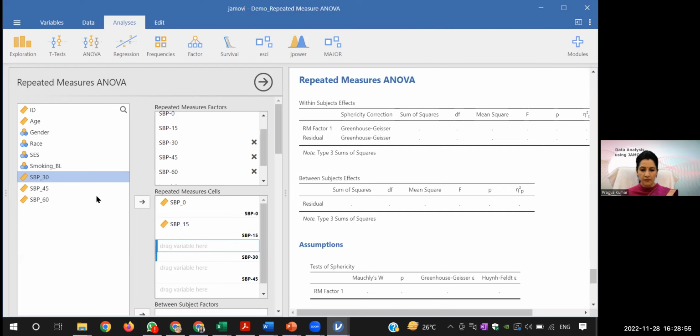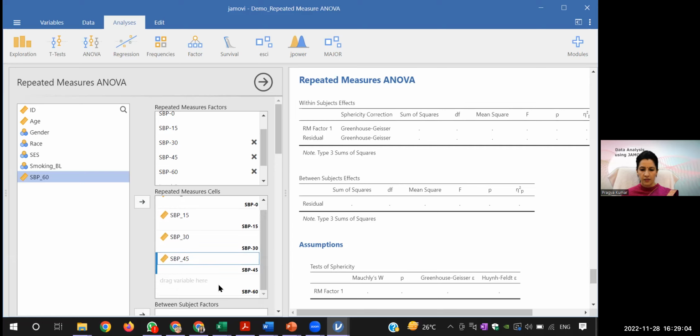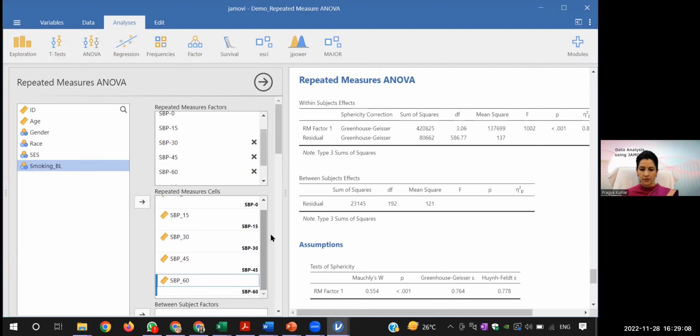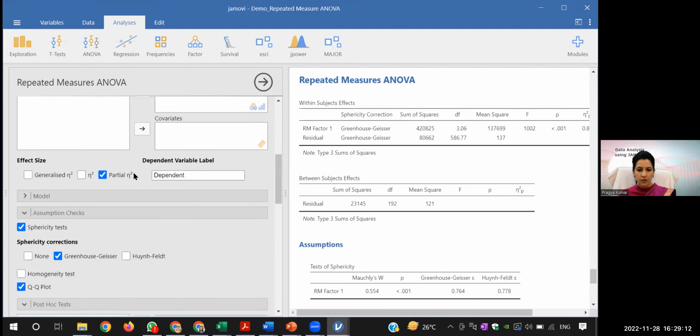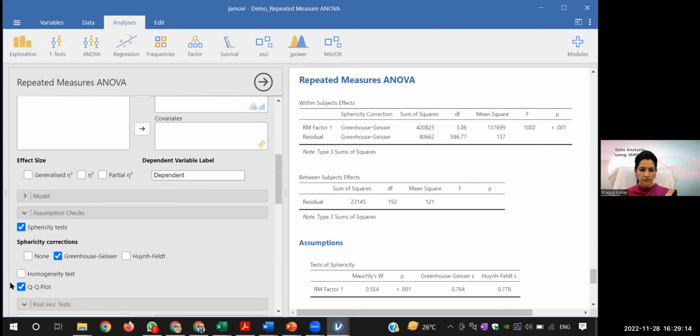If you have entered, I will again shift here. I will enter 30, then 45, and then 60. So if I have done that, right now, before all these, I have unchecked that. So initially it will be like no correction.